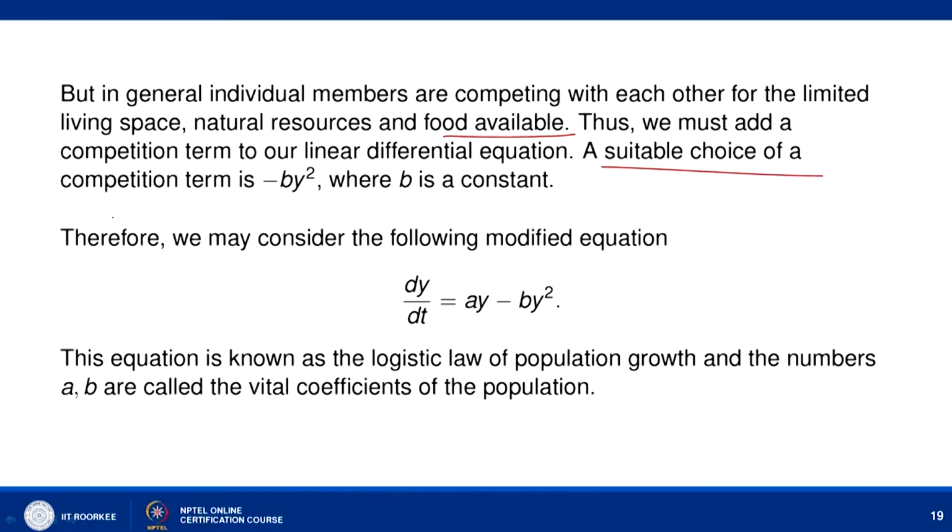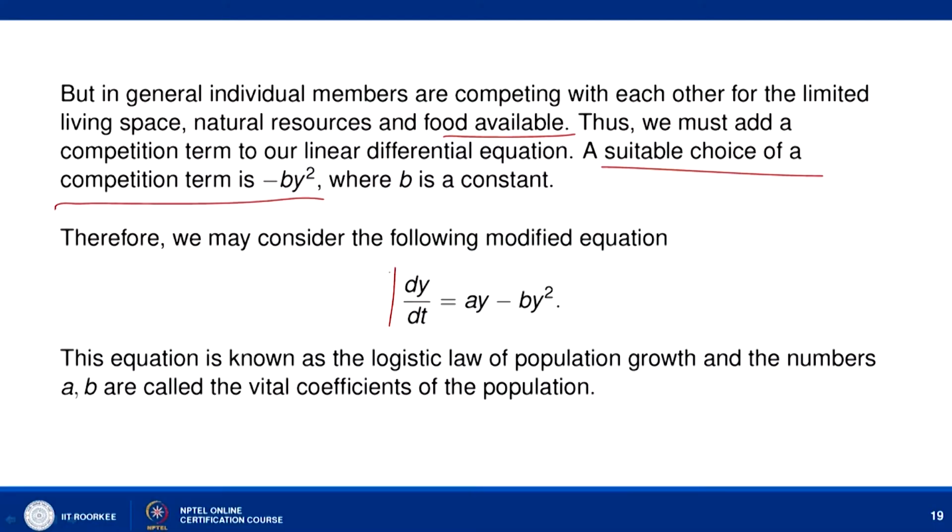A suitable choice of competition term is minus b y square. Y square means that when two members compete with each other, there is a decrease in the growth, and b is a constant known as the vital coefficient, and b is positive. Minus is put because competition basically reduces the population of the given species.